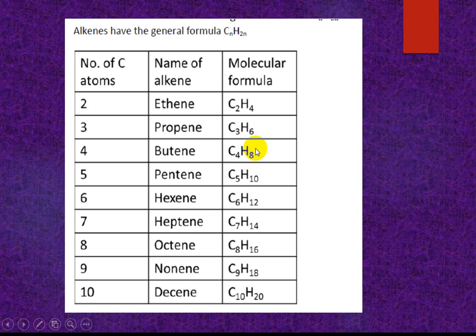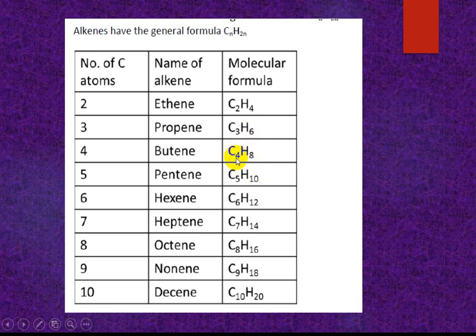How many carbon, how many hydrogen? One carbon and two hydrogen. Look, there is a carbon here, here is carbon 3, now carbon 4. So the difference is one carbon and two hydrogen. Here hydrogen is 6, now hydrogen is 8. So the difference is 2. Here is hydrogen 10, carbon 5.